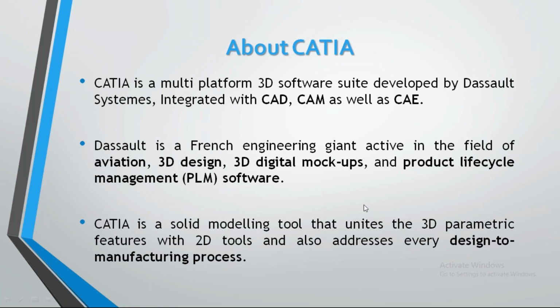So CATIA is a solid modeling tool that unites 3D parametric features with 2D tools and also addresses every design to manufacturing process. Okay, so you can see every 3D. We only know 2D parametrics. 3D parametrics is nothing but it is measure.